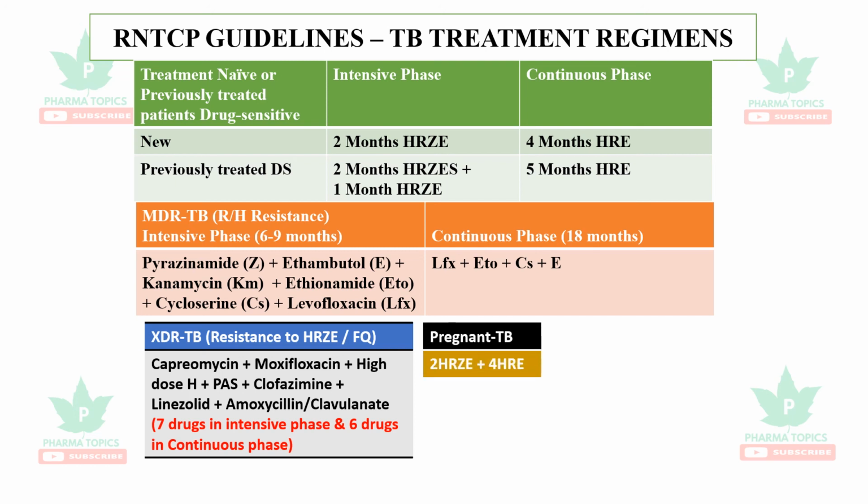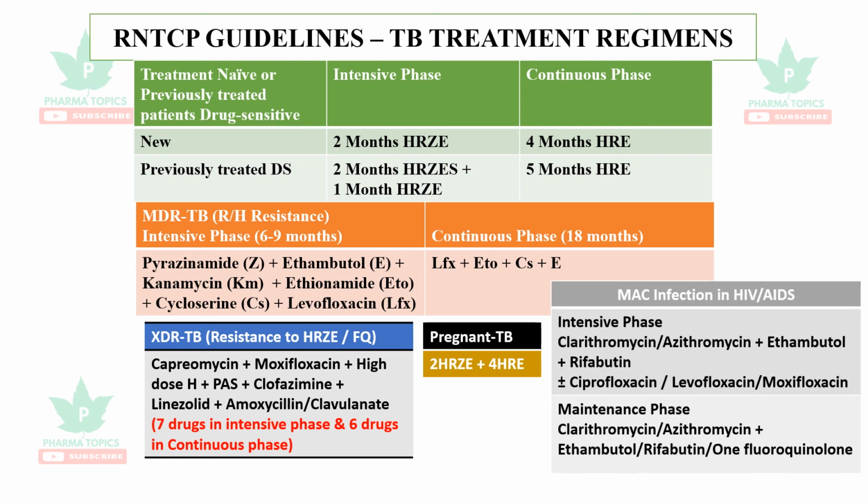For pregnant tuberculosis cases, it is 2 months with isoniazid, rifampicin, pyrazinamide and ethambutol with 4 months of continuation phase of isoniazid, rifampicin and ethambutol. So in case of Mycobacterium avium complex, which occurs in HIV and AIDS, the intensive phase is clarithromycin with or azithromycin plus ethambutol with rifabutin, because we have seen rifampicin is an enzyme inducer. So many drugs will be taken by the AIDS patients. So it is given with rifabutin and along with